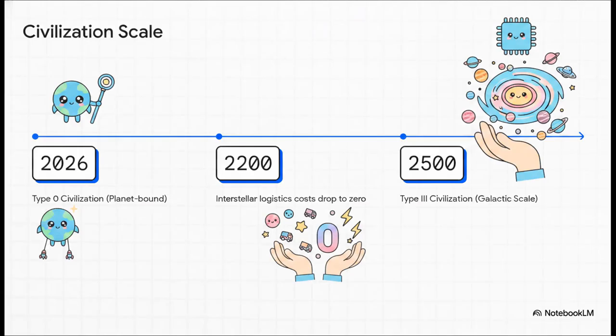When AI and the CMQEI framework finally work together to fully unlock this particle economy, the trajectory of humanity is going to absolutely explode. We'll go from being a Type 0, completely planet-bound civilization today to a future where interstellar logistics costs plummet towards zero. The math actually predicts a quantum leap to a Type 3 galactic civilization within just a few centuries.